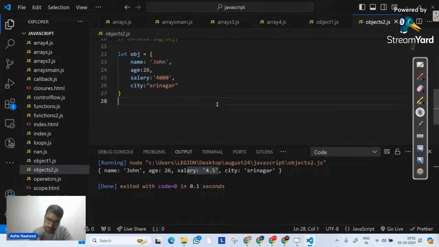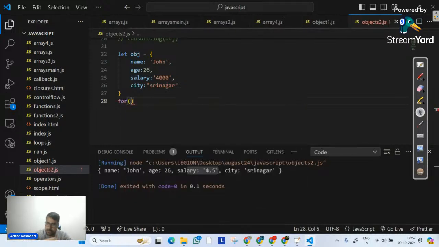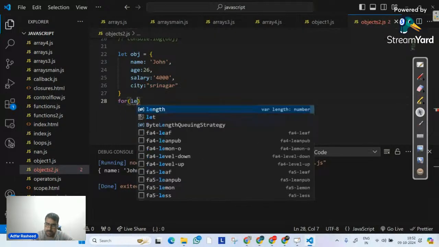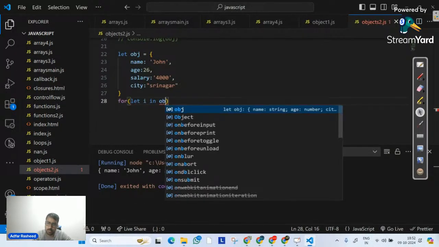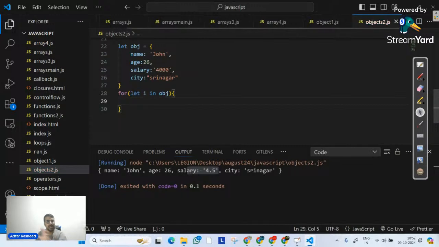I have this object now. On this particular object, I simply want to iterate. Now remember, there is a predefined loop that we can use on objects so that we can iterate over them. I have the for in loop. The for of loop, I will come to that. I will simply say let i in obj. Done. What does it actually mean?